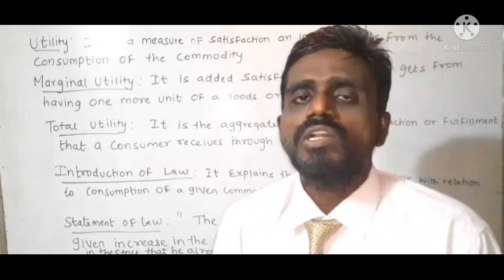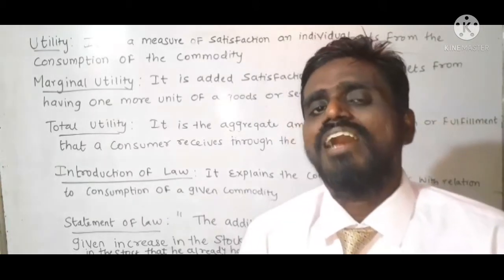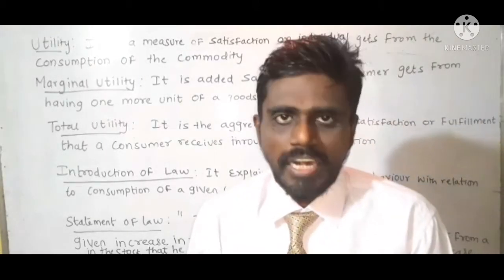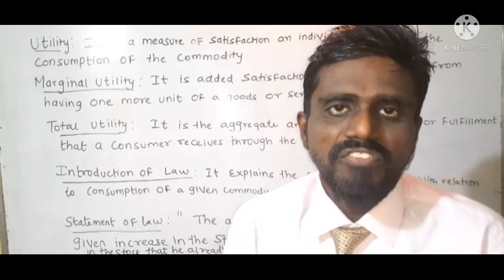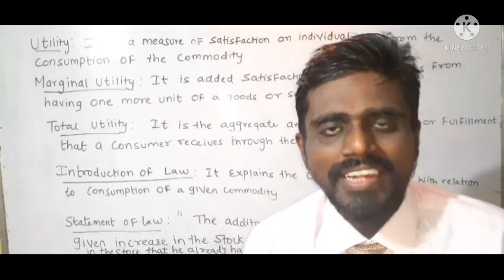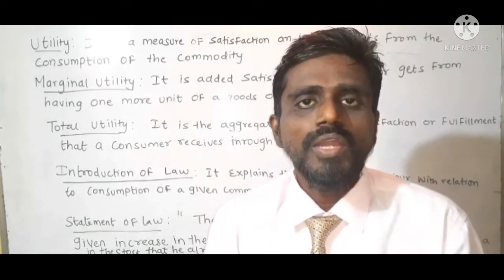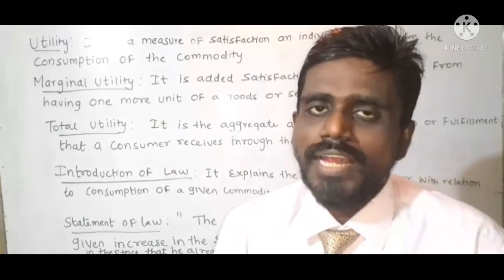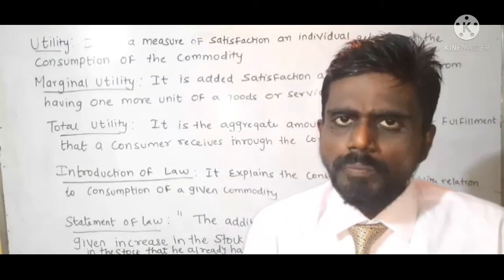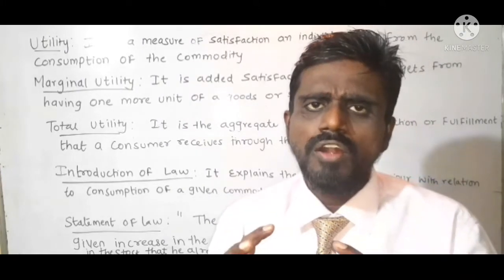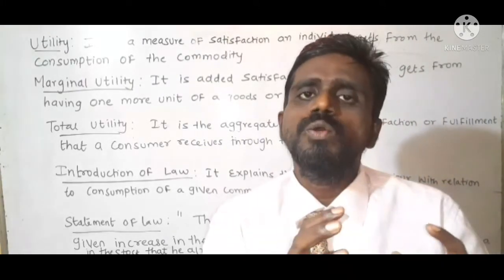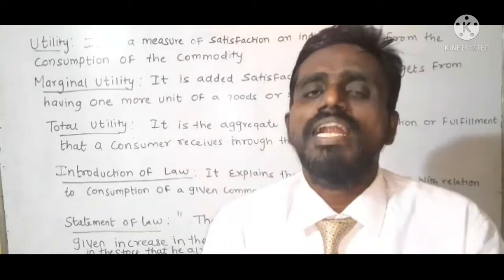Example: suppose I have 5 laddus. By consuming the first laddu, I gained 10 units of satisfaction, and my second laddu gave 8 units of satisfaction. So the 10 units I got from the first laddu is the maximum satisfaction.